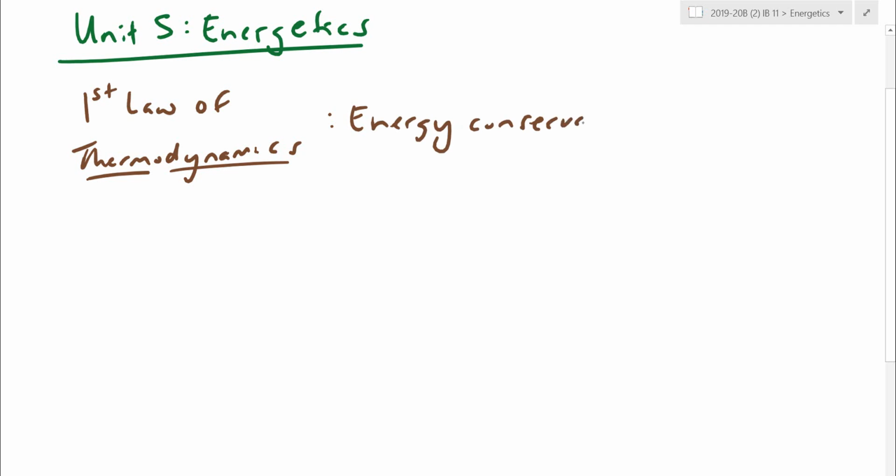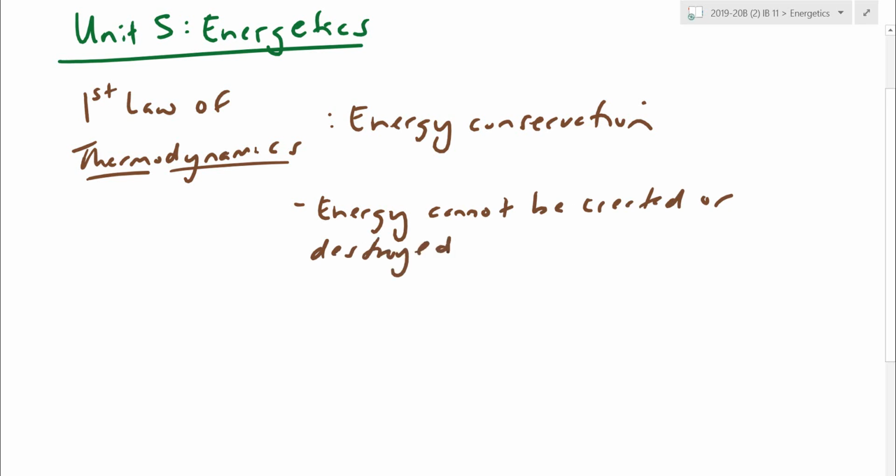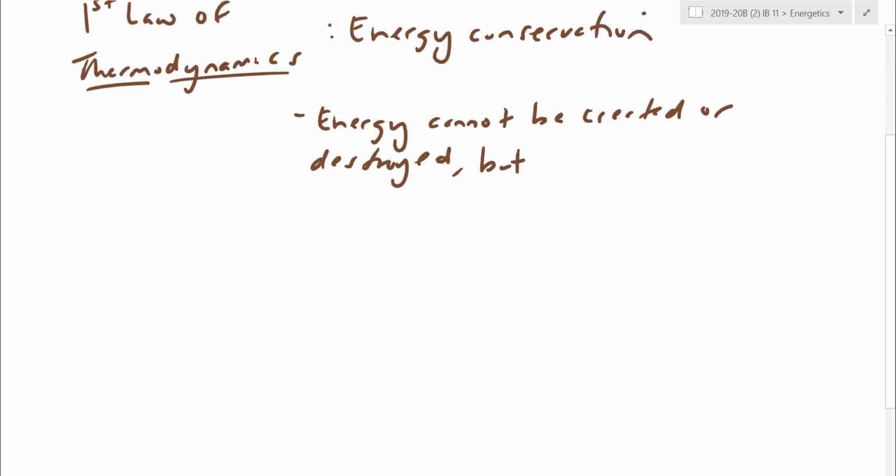There is a few things in our world that are conserved. For example, mass is conserved, momentum is conserved. Energy conservation is probably a very familiar one to you here. Usually, when we say in science something is conserved, we say this quantity here: energy cannot be created or destroyed. But because the universe is a huge place, we can't study it all at once. Energy can be transferred between objects, and the nice thing about energy is it can even transform between different types.